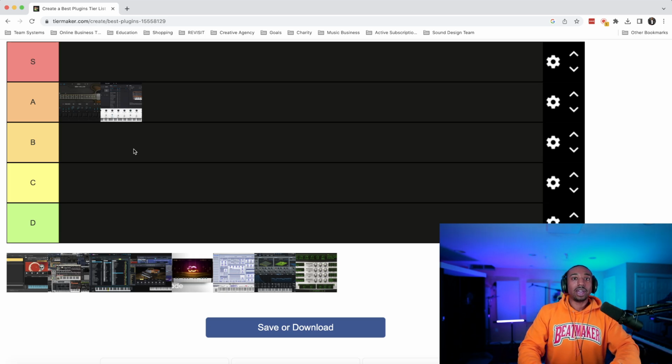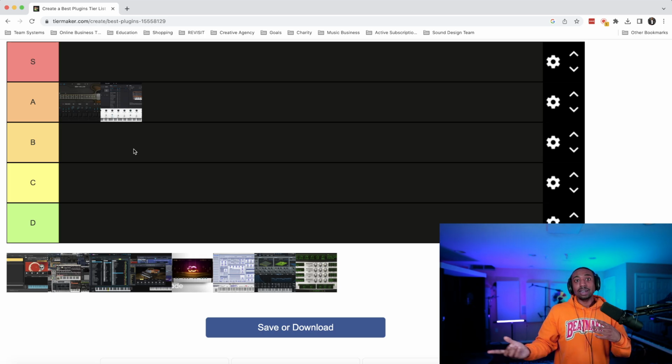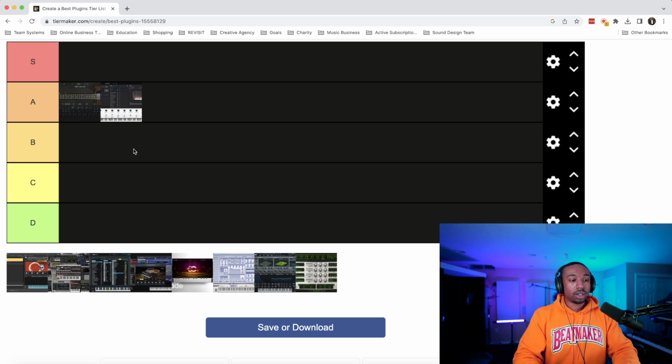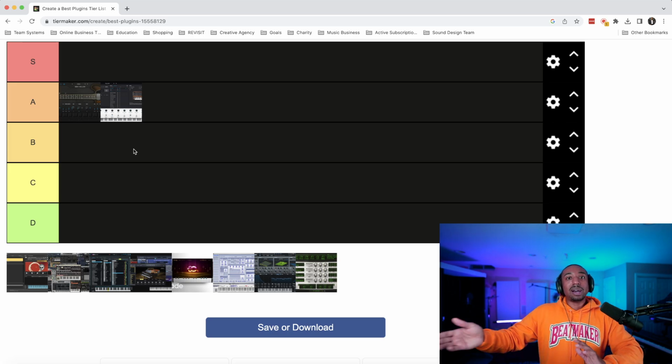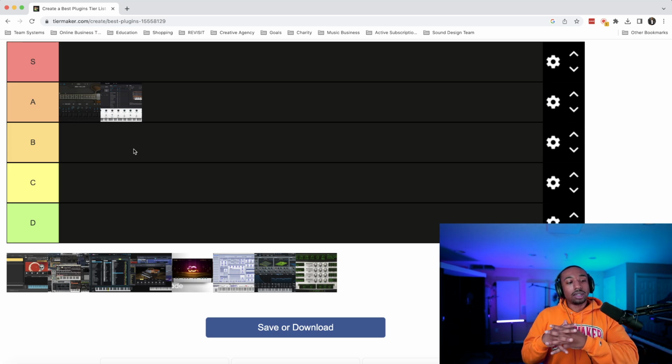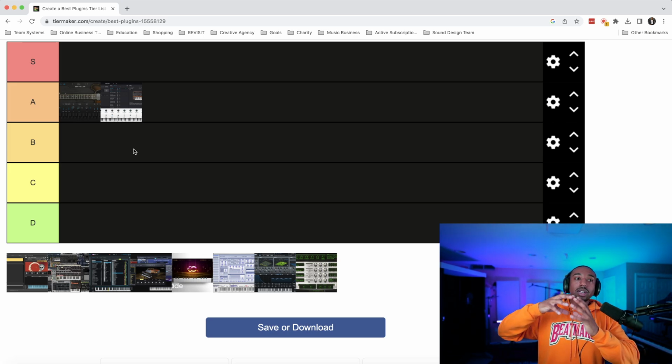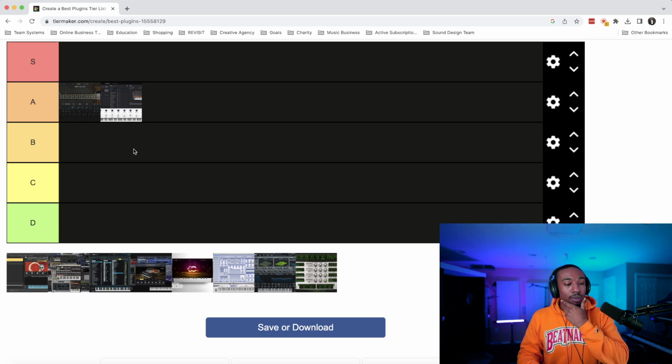3 is word of mouth. Everybody talks about Analog Lab. They make Analog Lab banks. They just talk about Arturia all the time. Sound quality is the 4th measure here, and sound quality is pretty good. Now I've never compared the sound side by side, so it's hard to really compare when you're doing emulations of real hardware. So that would be a little tricky. But as far as the presets and do they sound good? Yes. What's next? 5 is features.